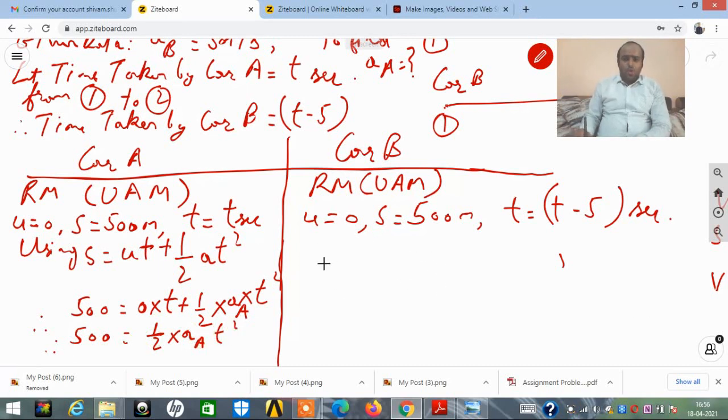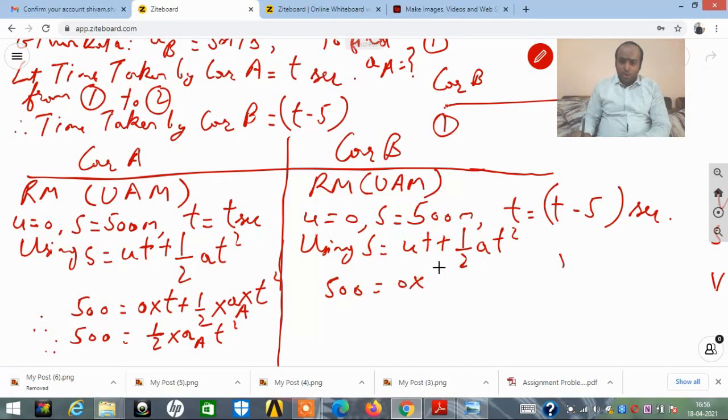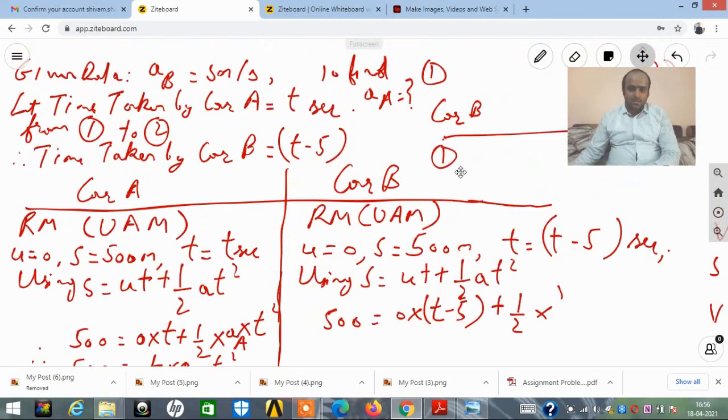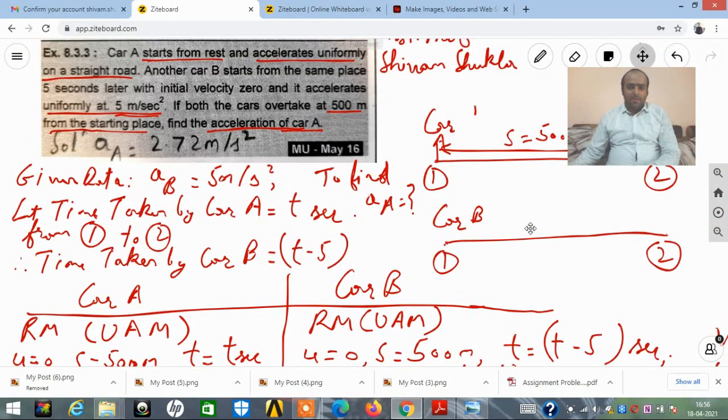Now AA is unknown over here, and in the other part if I see only T is unknown. How? We will see. Using the same equation over here, S is equal to UT plus half of AT square. So here it is 500 is equal to again 0 into T minus 5 plus half into acceleration of B. Guys, I missed out this point. A of B was nothing but given to us in the problem as AB is equal to 5 meter per second square.